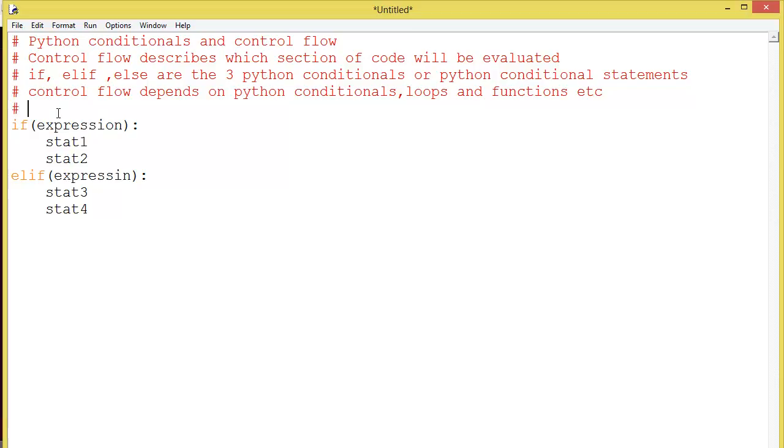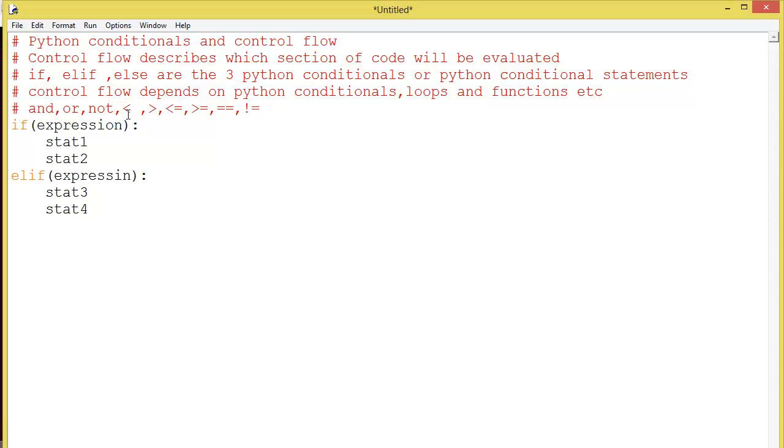In our last lecture I already told you about the logical operators and, or, not. These operators also finally return a Boolean value. So any expression that includes and, or, not will also be treated as a Boolean expression. And comparison operators like less than, greater than, less than or equal to, greater than or equal to, equal to, and not equal to.